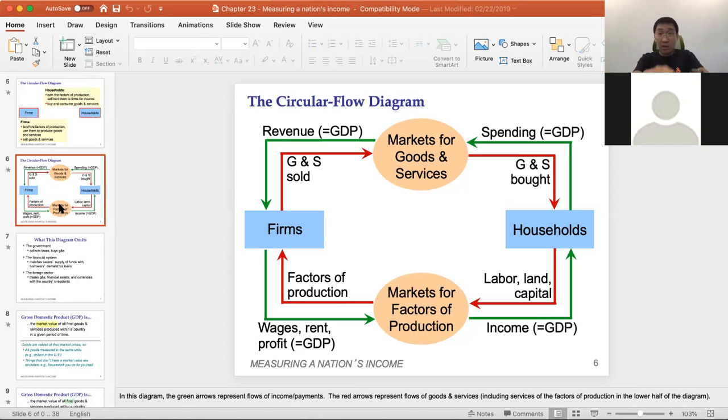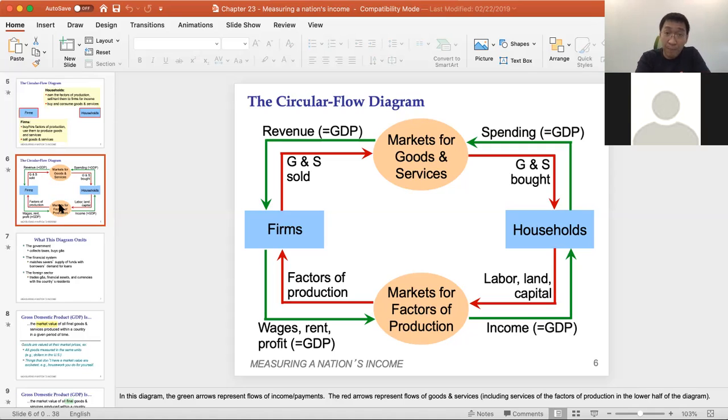So now look at these two circles, one red and one green. The green one tells you that the $1 you spend on a cup of coffee goes through the whole economy, to Starbucks and to somewhere else, and then goes back to the household. It means the $1 in somebody's pocket goes through the whole economy to other people's pockets. Make sense?